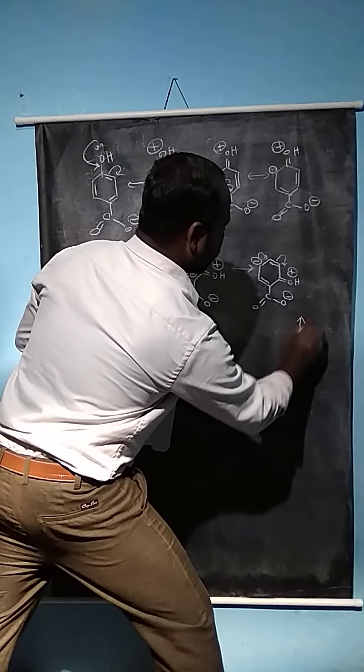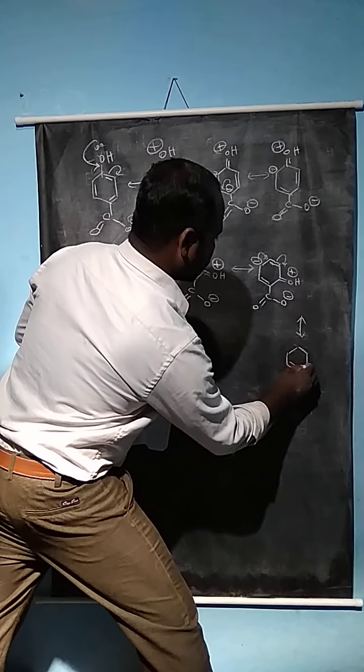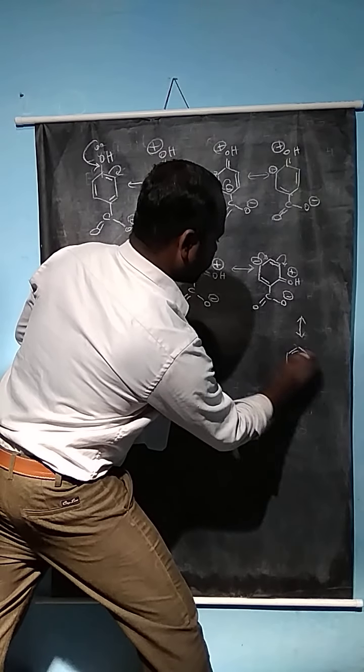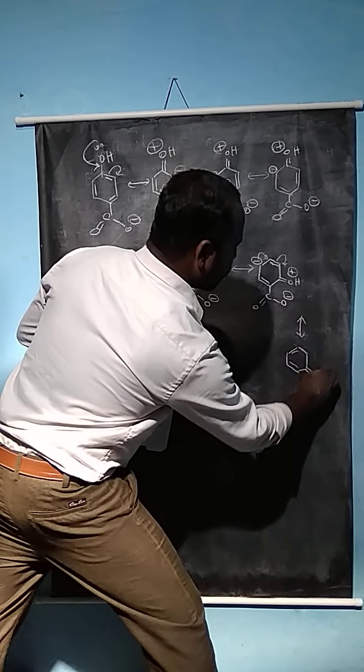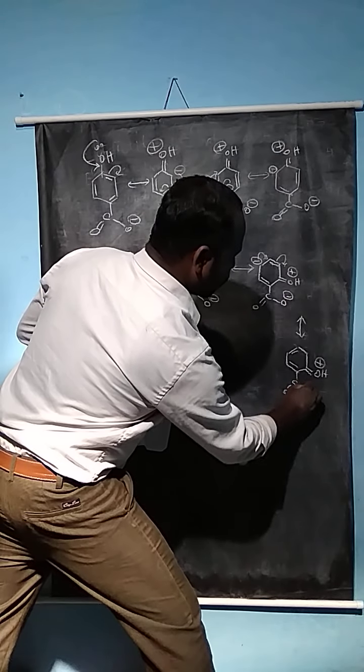Here double bond OH plus, and here also C double bond O, then O minus.